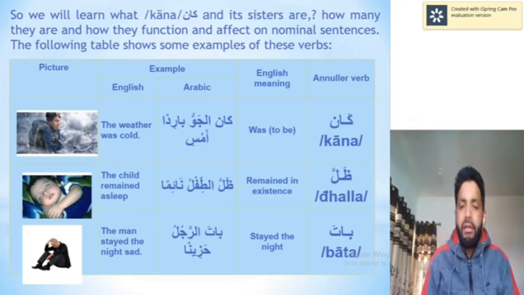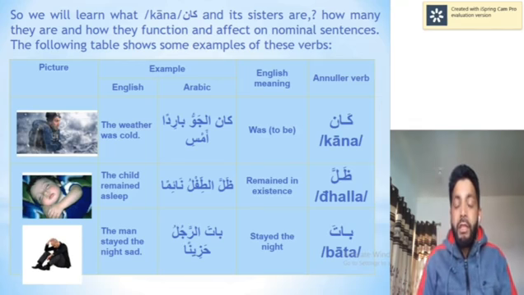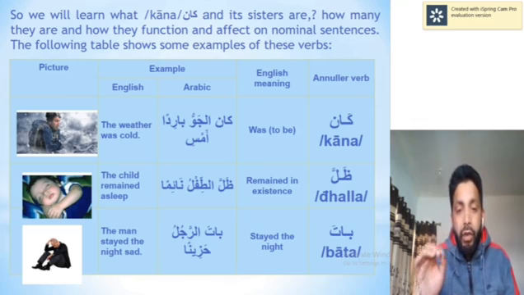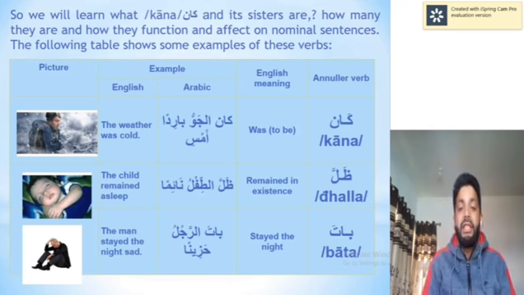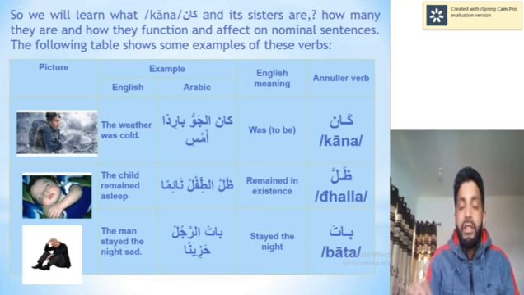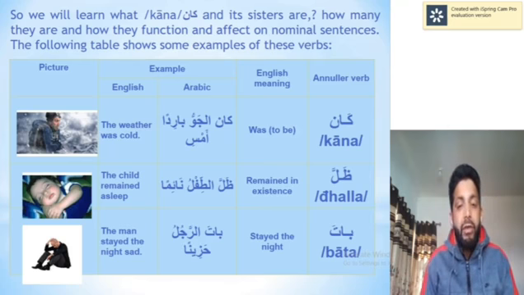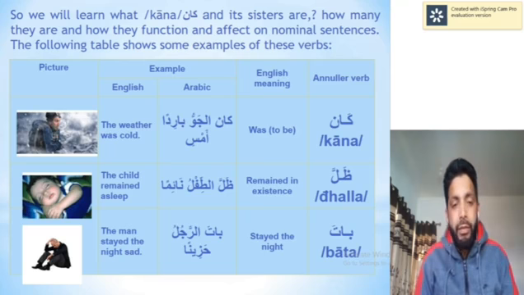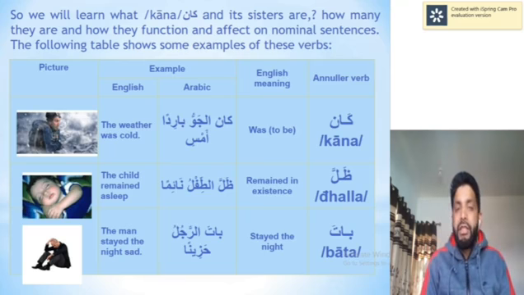Now the second sister, ظل, means to remain, especially throughout the day. When I say ظل الطفل نائما, it was basically الطفل نائم, the child is sleeping. But ظل الطفل نائما means the child remained sleeping throughout the day. So ظل is من أخوات كان, a sister of كان. الطفل is its noun, ism, and نائما is its khabar, predicate. Its ism is marfu, its predicate is mansub.